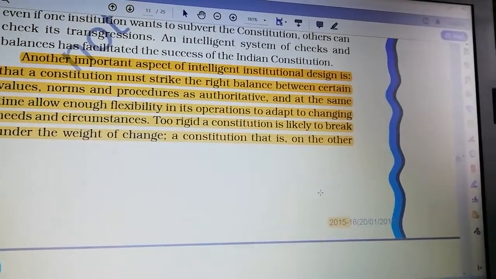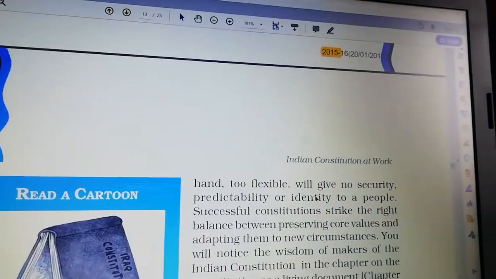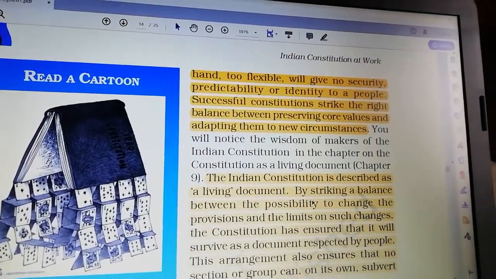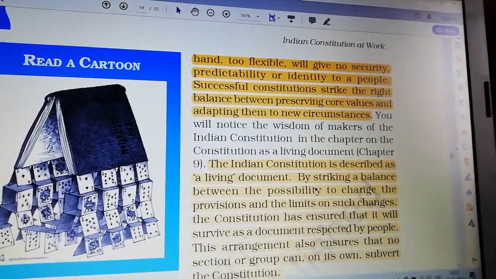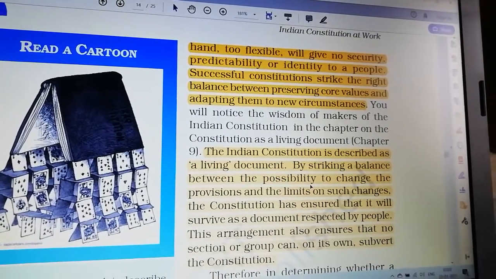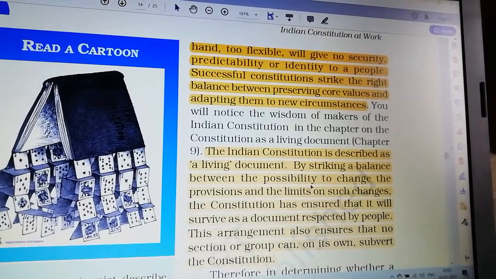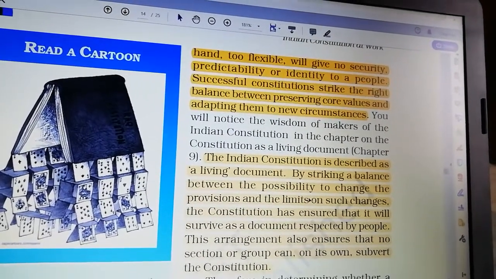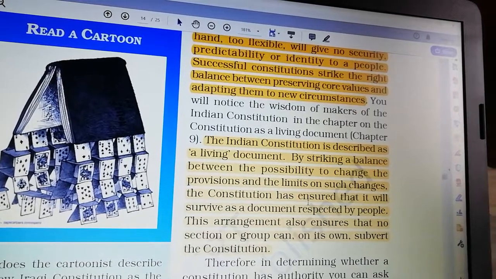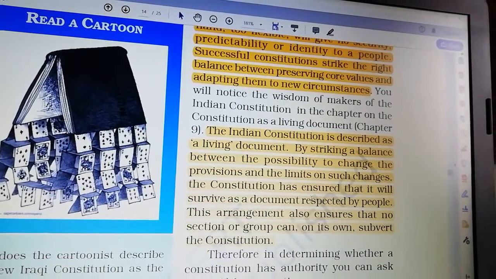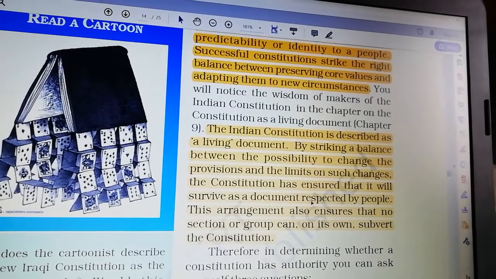The constitution that is, on the other hand, too flexible, that is, if the constitution is too flexible, it will give no security, predictability, or identity to a people. Successful constitutions strike the right balance between preserving core values and adapting them to new circumstances.